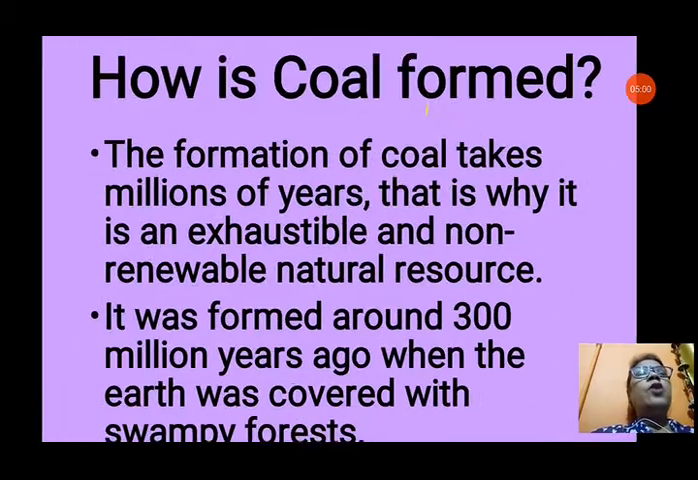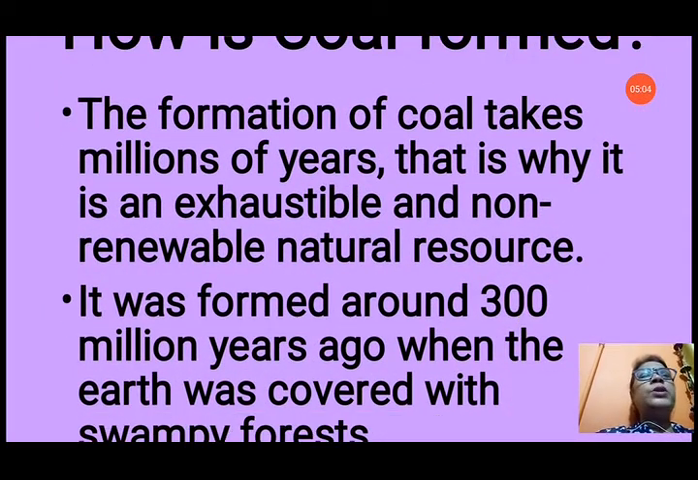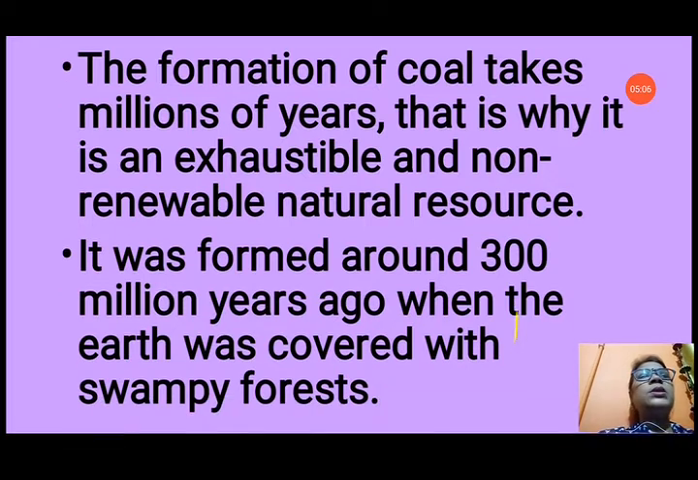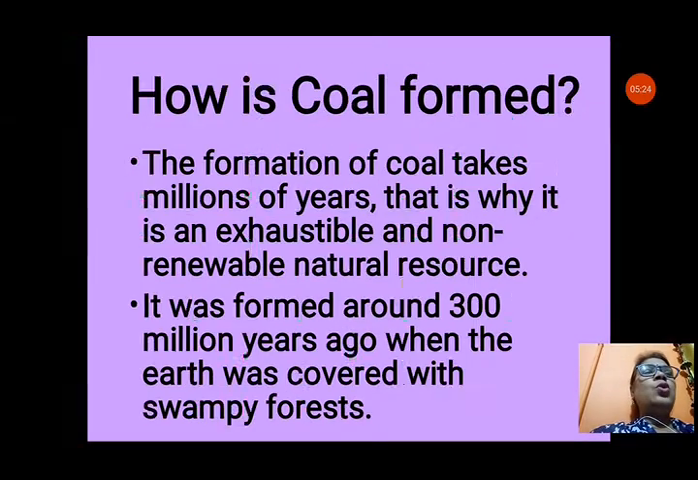How is coal formed? The formation of coal takes millions of years. That is why it is an exhaustible and non-renewable natural resource. It was formed around 300 million years ago when the earth was covered with swampy forests. Coal was formed only after the earth was covered with swampy forests.